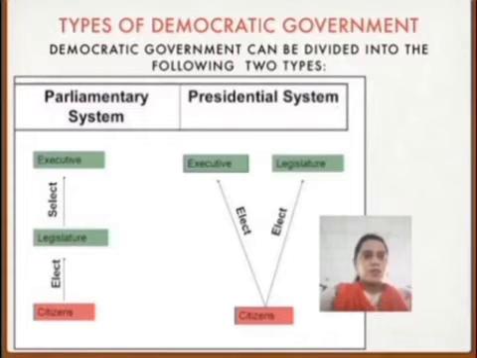Students, do you know there are two types of democratic government? First is the parliamentary system and second is the presidential system. Under the parliamentary system, citizens elect the legislature, and from the legislature they select the executive. And under the presidential system, citizens elect the executive and the legislature. So these are the two types of democratic government, the parliamentary system and the presidential system.